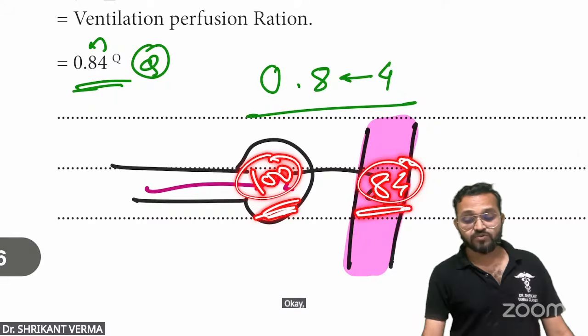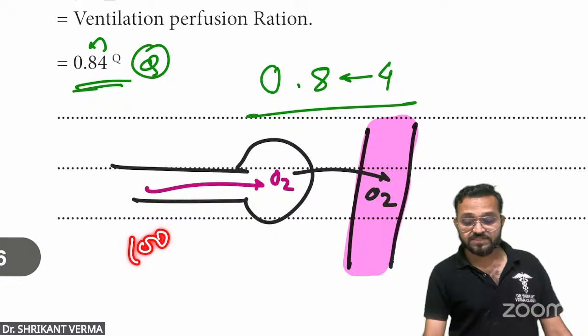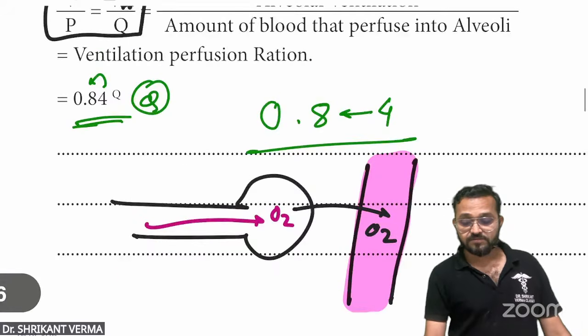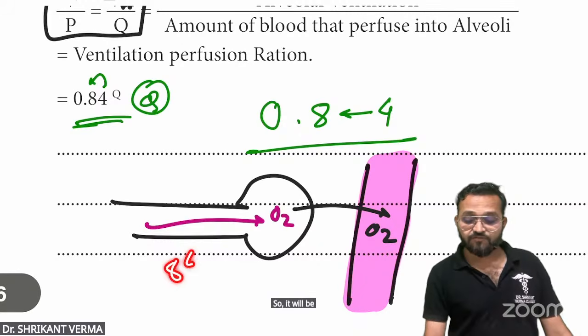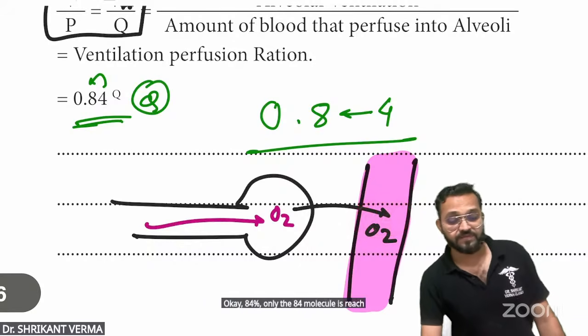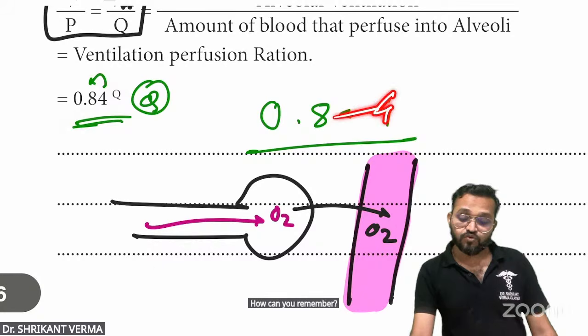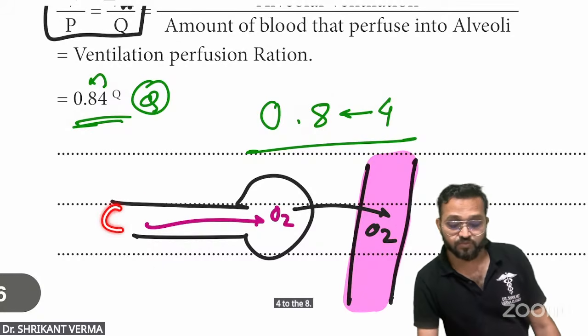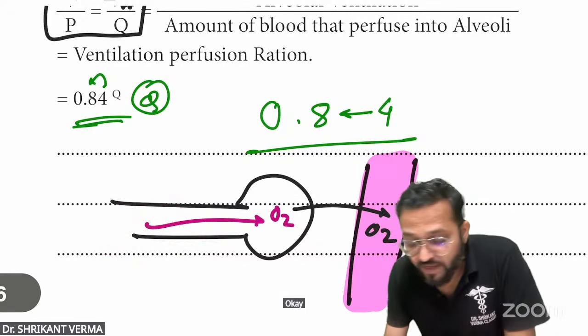Okay. तो क्या रेशियो होगा सर? वेंटिलेशन अपॉन वेंटिलेशन 100. सर उल्टा हो गया यार, है ना, उल्टा हो गया. Ventilation, perfusion. So yes, okay. So it will be the 84%. Okay, 84%. Only the 84 molecule is reaching here. So what you can say, sir? 84. How can you remember? 4 to the 8. So 0.84. This is the value. Okay, so this is one way how you can remember.